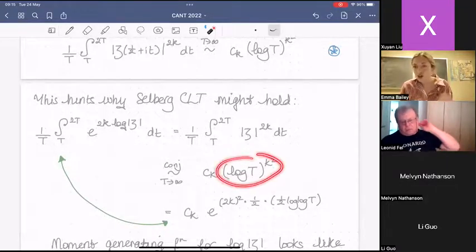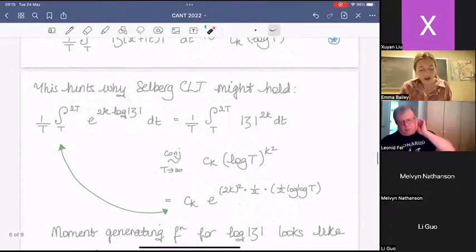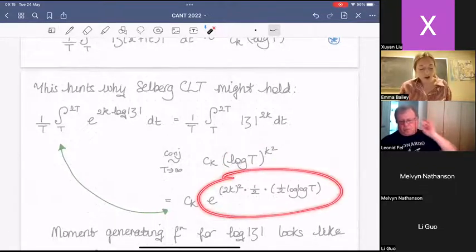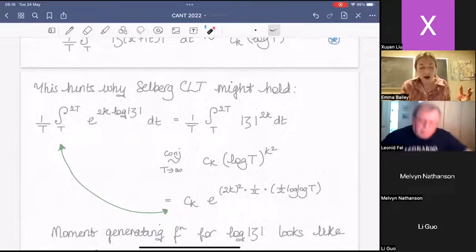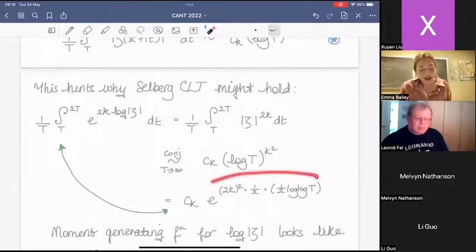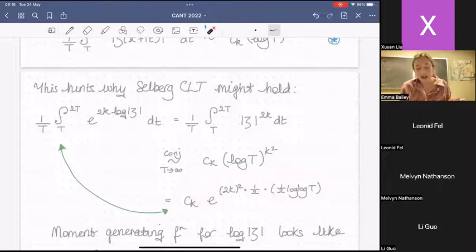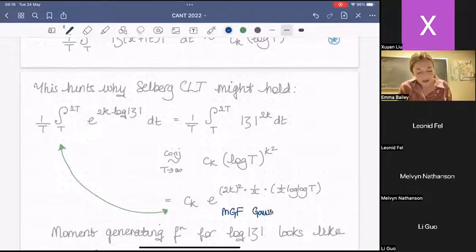Again, I'm going to do a trivial rewriting of this right-hand side. What is log t to the k squared? Well, it's e to the 2k squared times half log t. I've written this in a convoluted way, but the reason is that this right-hand side is exactly what you'd expect if you were taking the moment generating function of a Gaussian. This is the form of a moment generating function of a Gaussian with variance half log t.